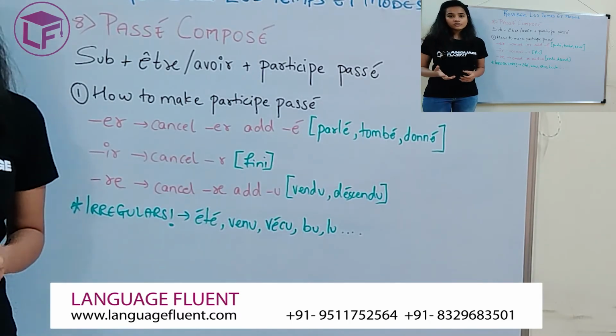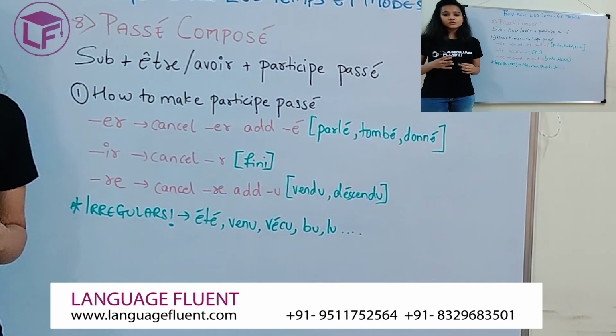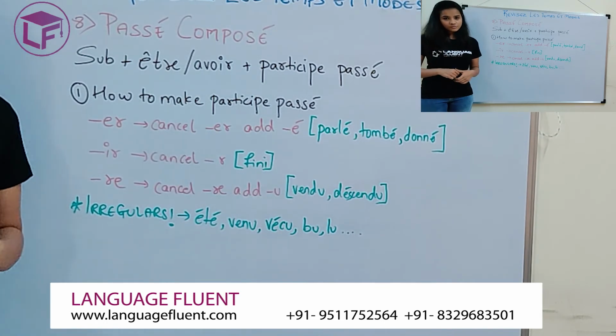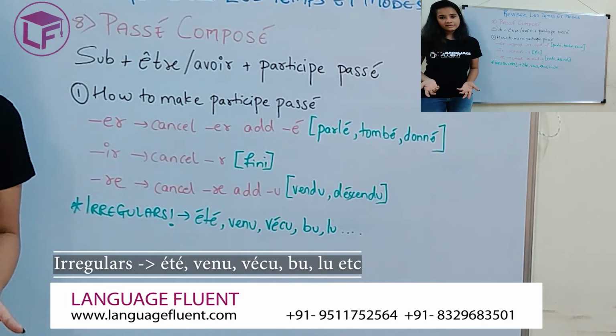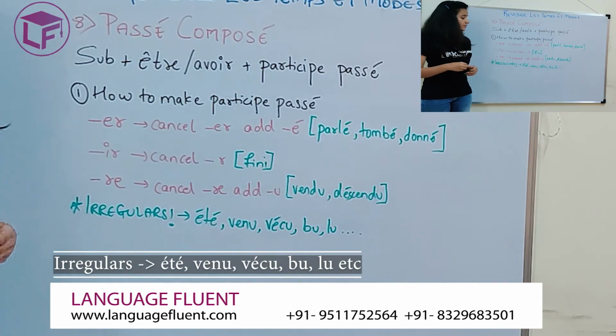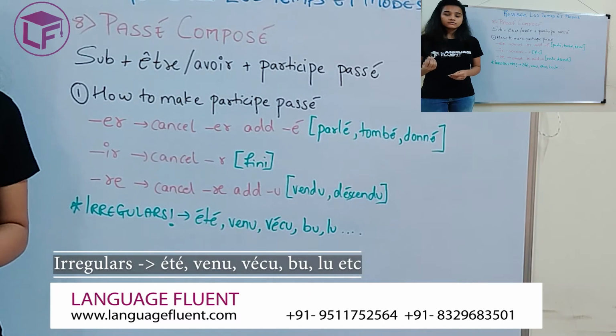And there are of course a huge list of verbs whose past participles are different. Some of them I've put here, like of course être becomes été, venu is from venir, vécu is from vivre, bu is from boire, lu is from lire.